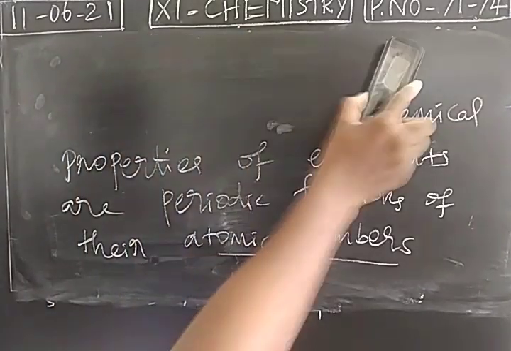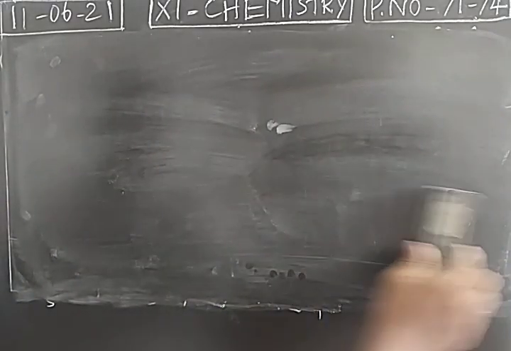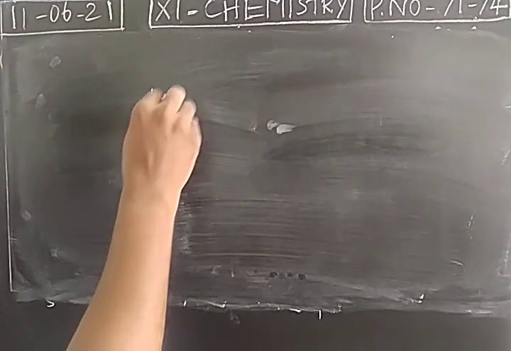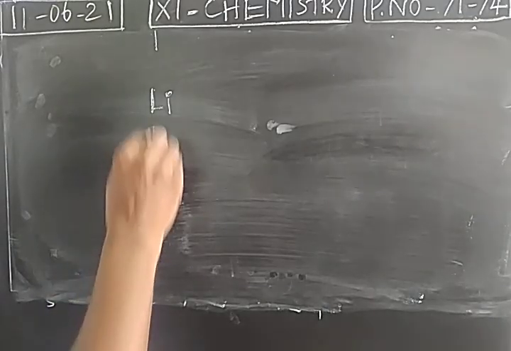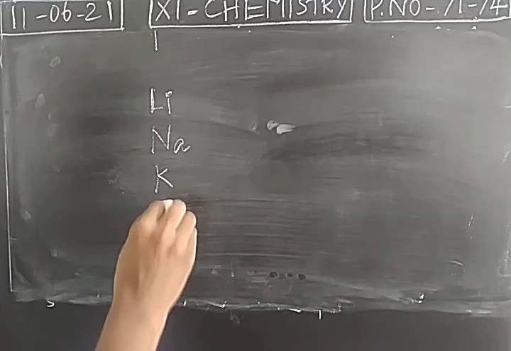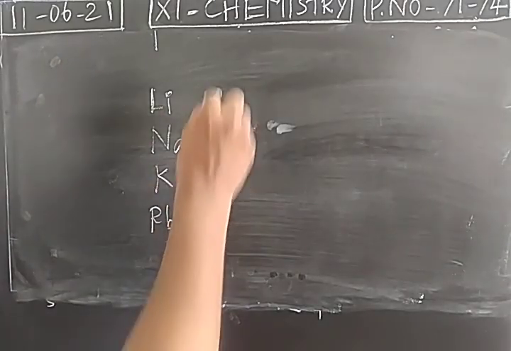When elements are arranged in increasing order of atomic number, not atomic weight, elements with similar properties are repeated at regular intervals. Lithium is in group 1, then sodium, potassium, rubidium.